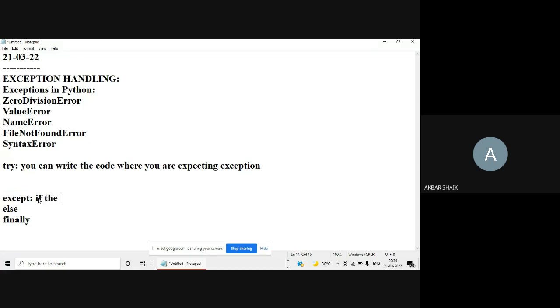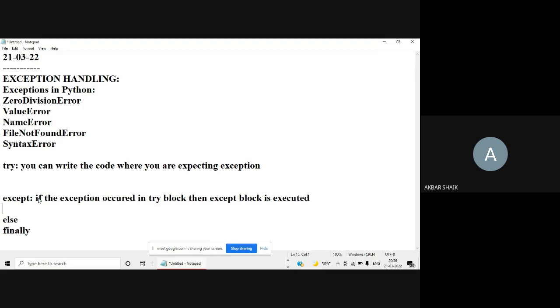If an exception occurred in the try block, then the except block is executed.